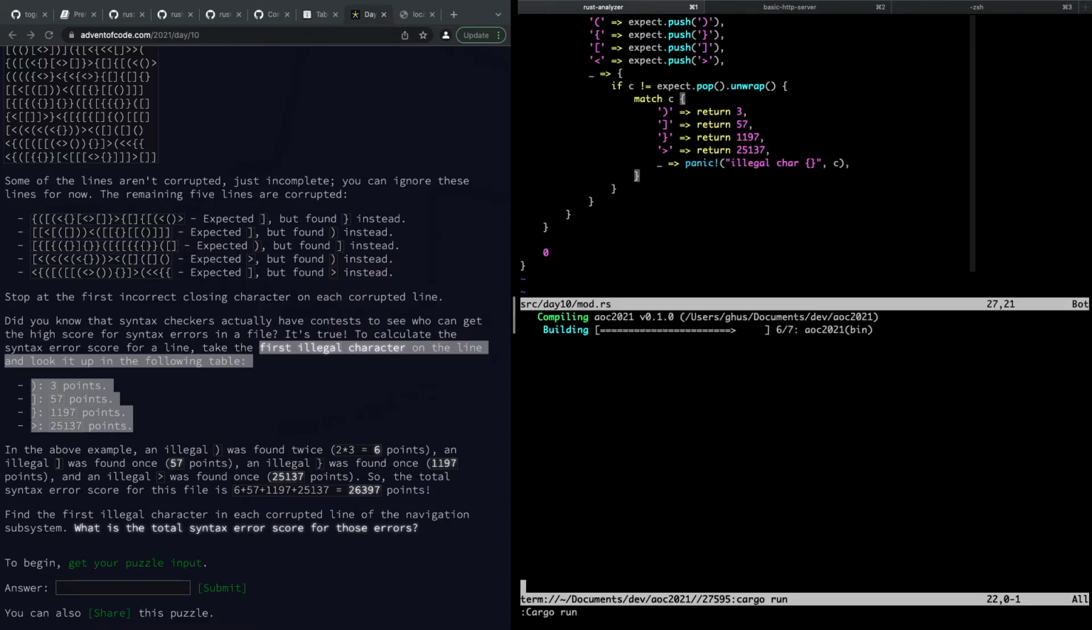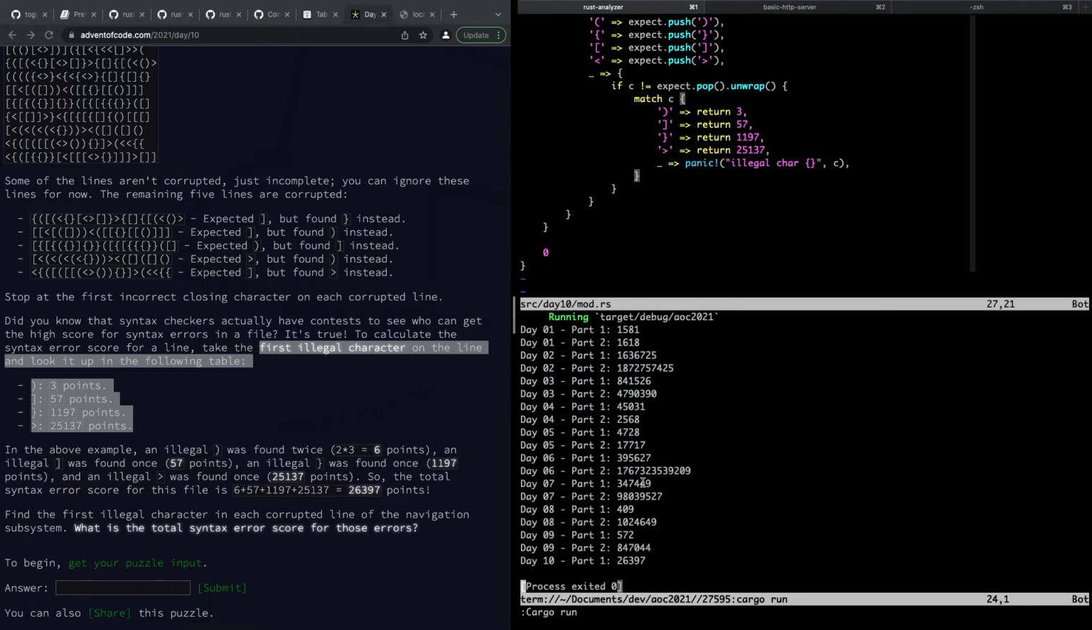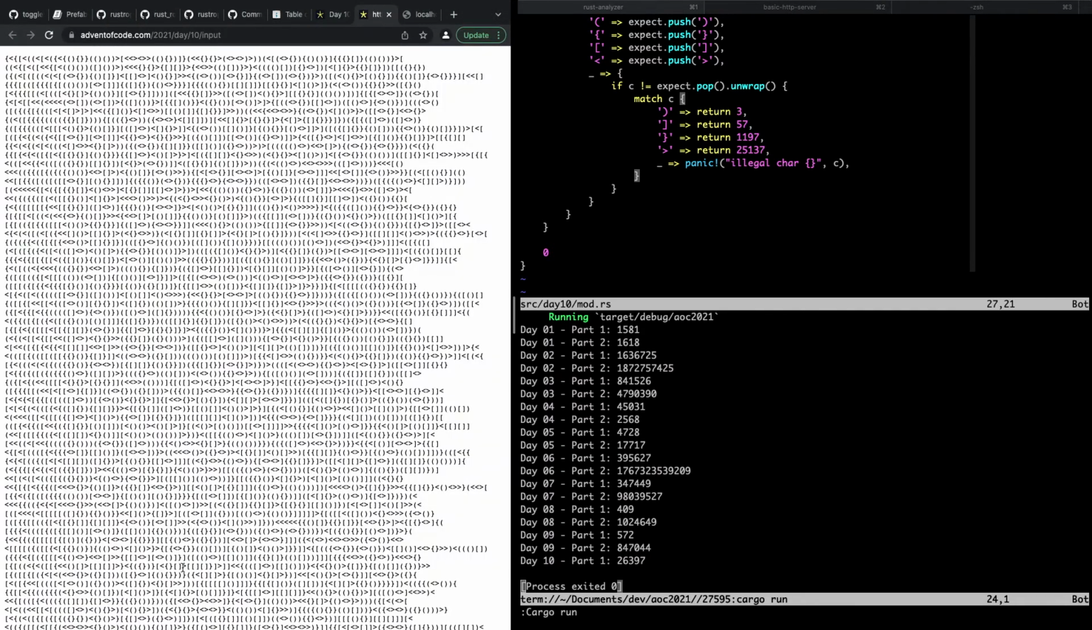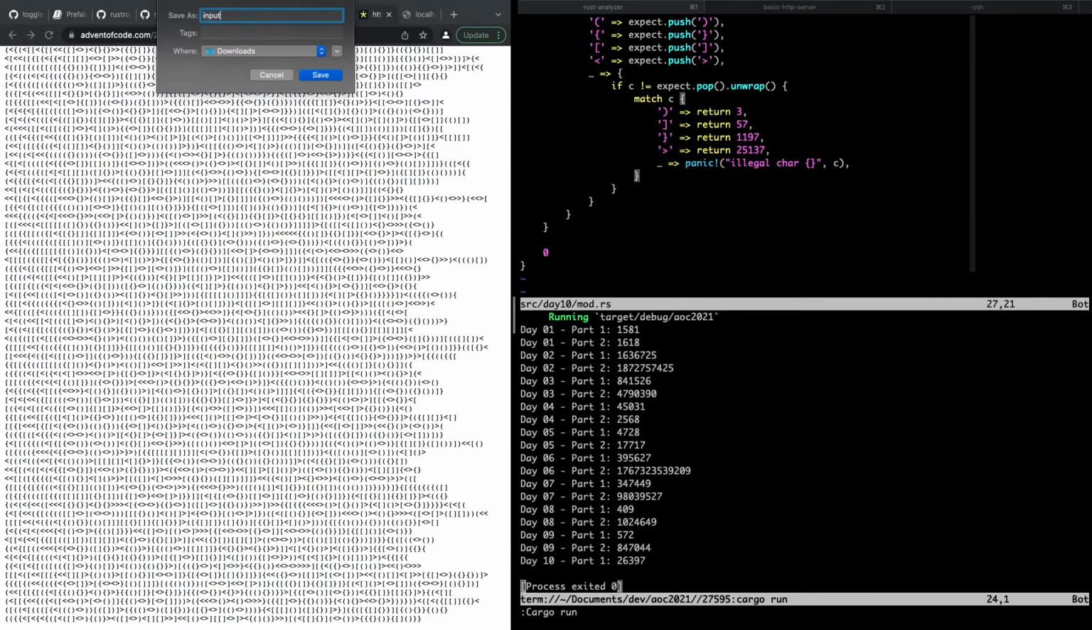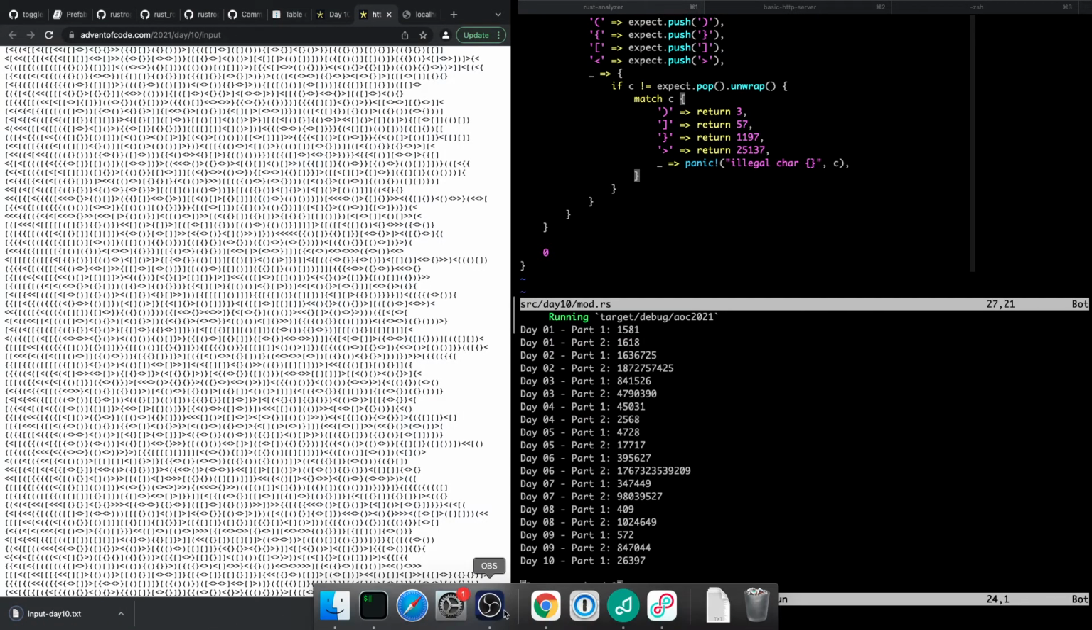Does it run with the sample? 26397. 26397. Checks out. Let's get our puzzle input. Wow. Well, that's not too bad. That'll go pretty quick, right? Day 10. I'm trying to think about part 2, and I can't think of what part 2 is yet.